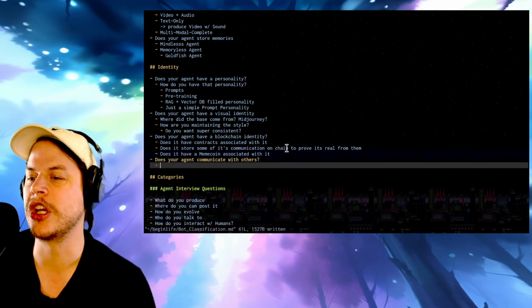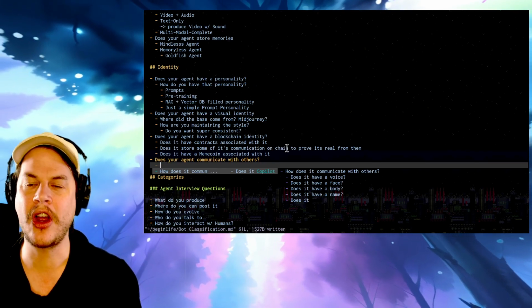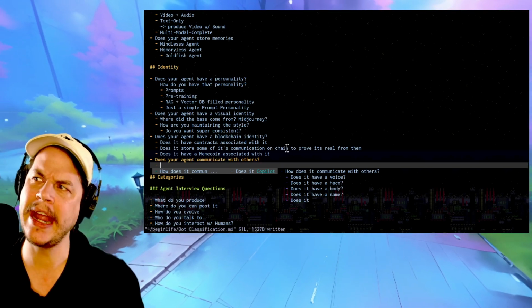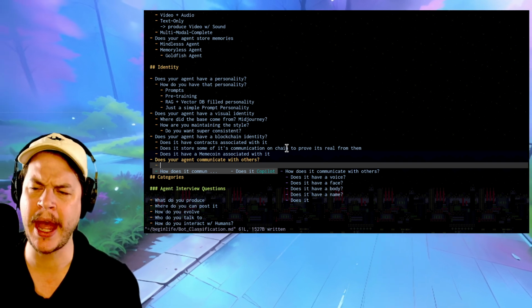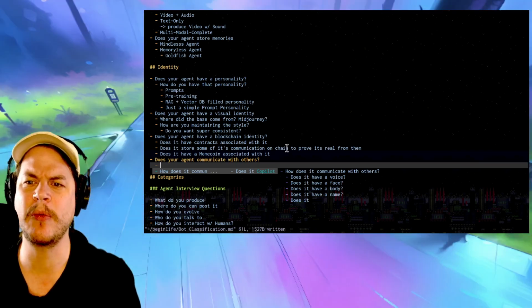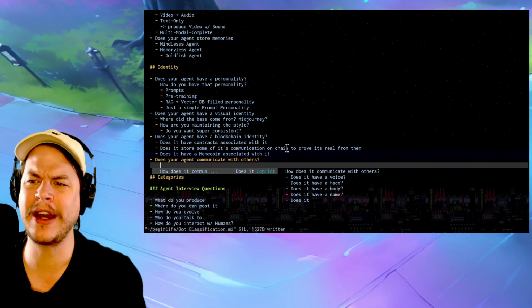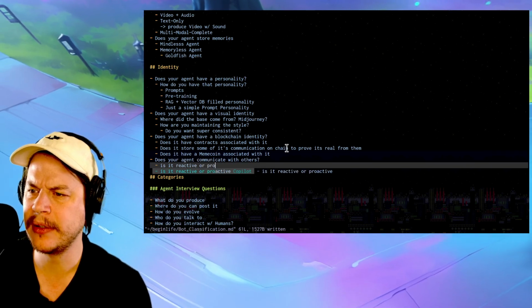Does your agent communicate with others? This is definitely something very important. Right now, you can have an agent that's just talking on Twitter, and it could respond to another agent that way. But if an agent DMs it, would it respond to that agent DMing it? Or if a human DM'd it, would it keep talking back? If you put it in a Discord with some agents, is it going to be purely reactive, or is it going to be proactive? Is it going to try and meet the other agents, talk to them? Is it reactive or proactive?